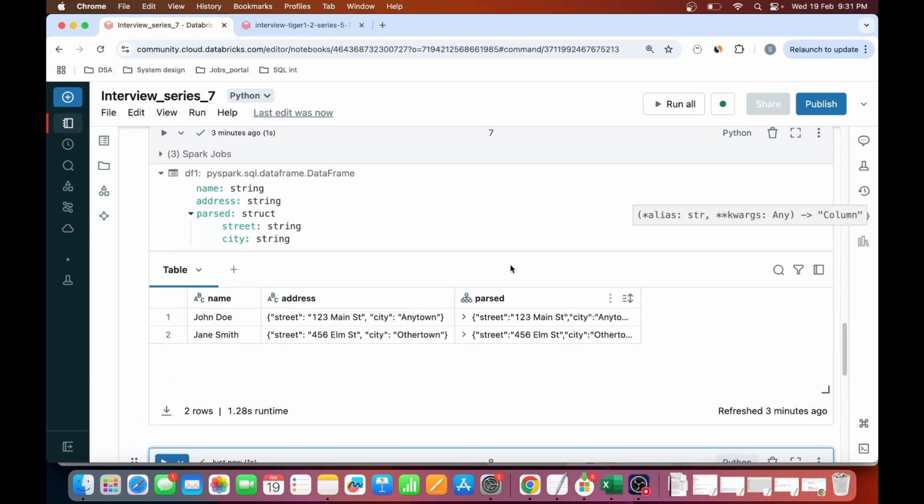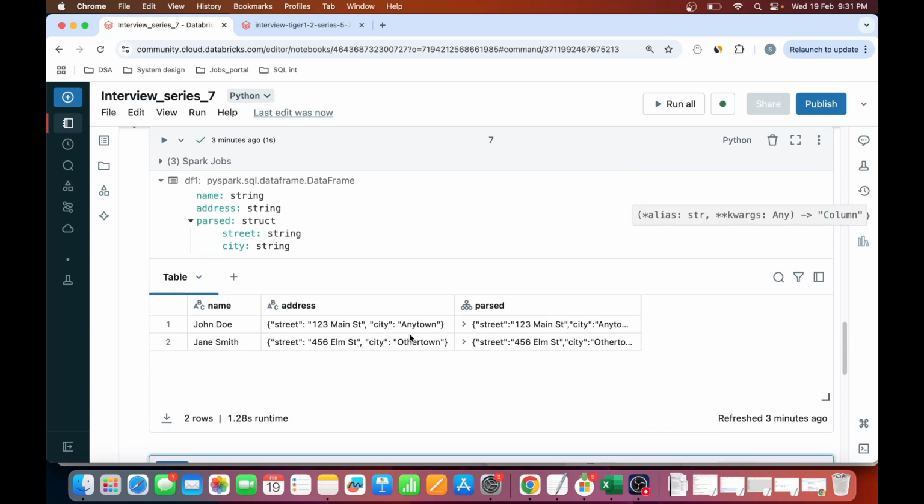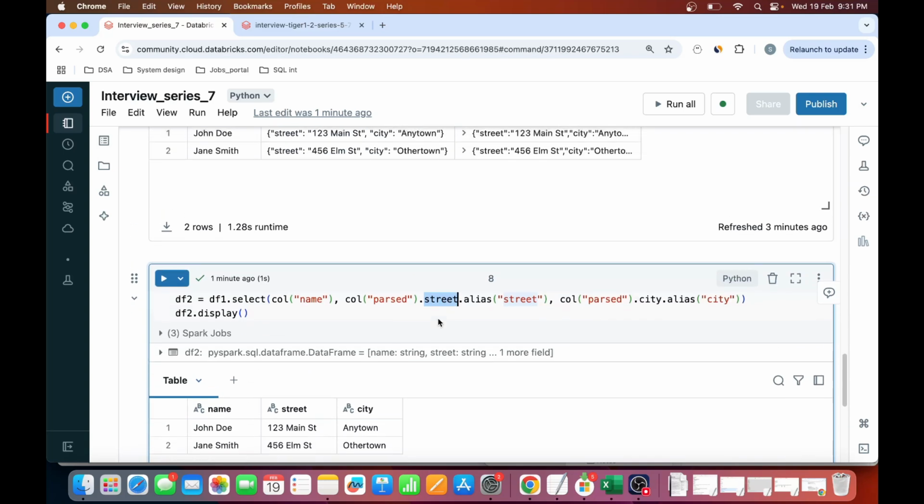How will you convert? Using from_json. It's actually a JSON. Using a JSON schema, if you put that, then it will convert into struct, and it will give each element's data type, that is street is string and city is string. Once it is done, then you can go ahead and get the element from this particular column called past. How will you do it? Just mention the column name dot the element that you want to get, that is your street, and alias it with the column name so that you have a proper column name. This is how you actually parse the JSON.